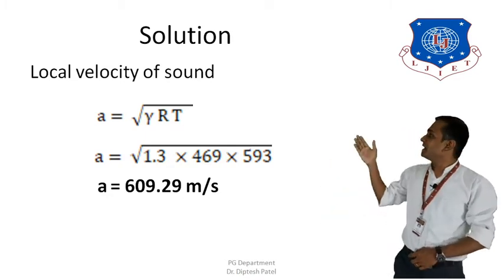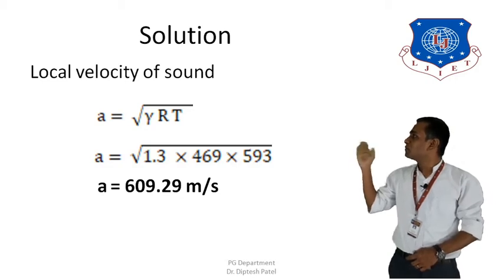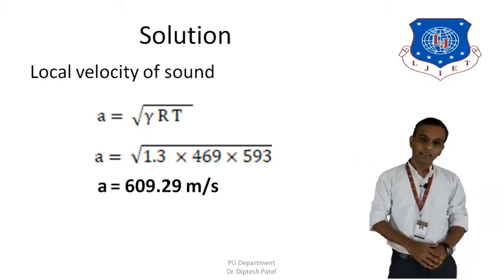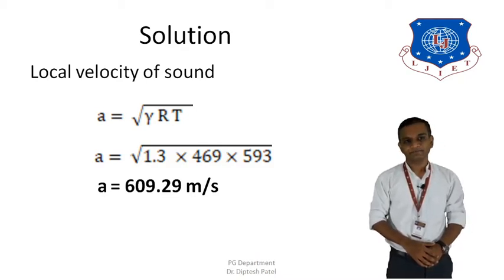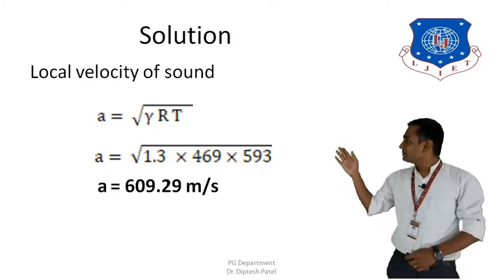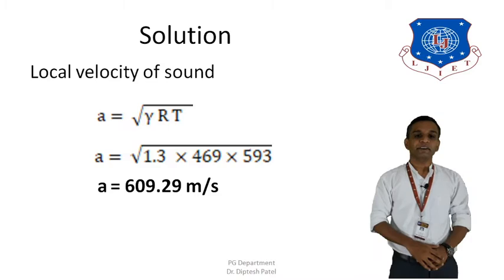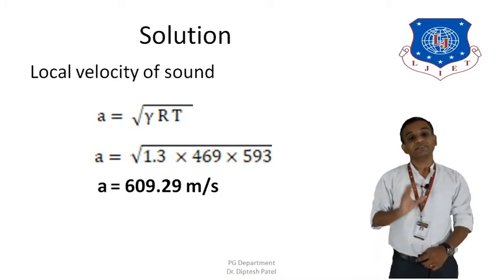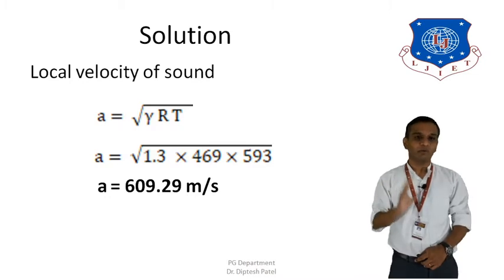So A is equal to under root of gamma R T, and therefore A is equal to under root of 1.3 into 469 into 593, which is the temperature of the jet. Going through the calculation, we get A equal to 609.29 meter per second. So this is our first finding, the local or static velocity of sound.